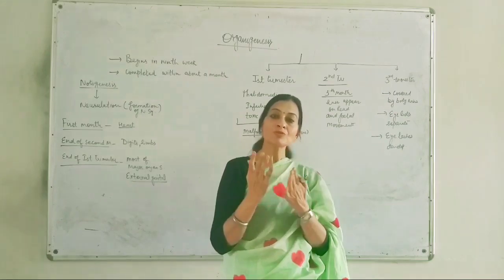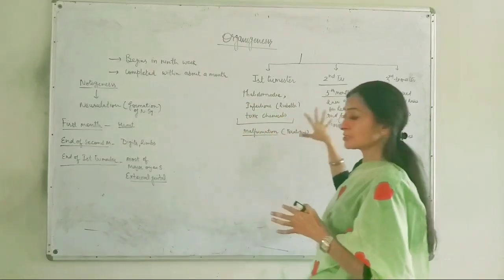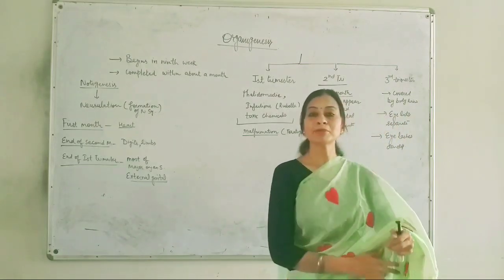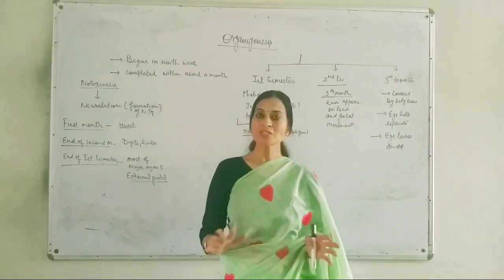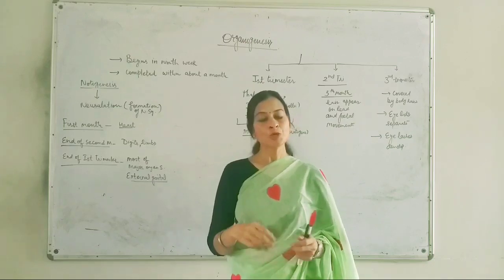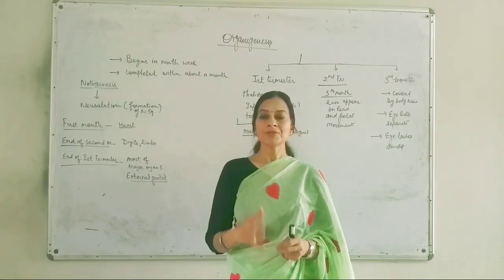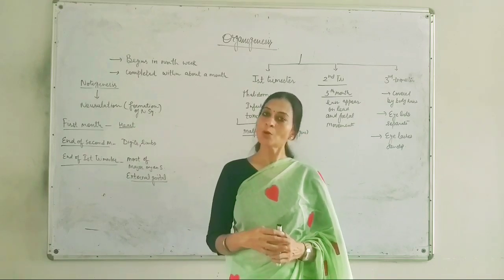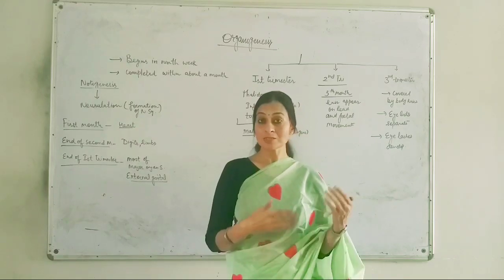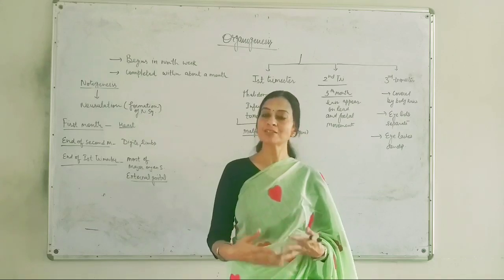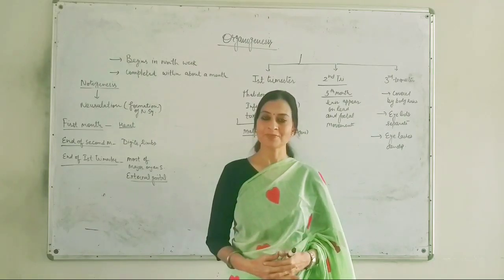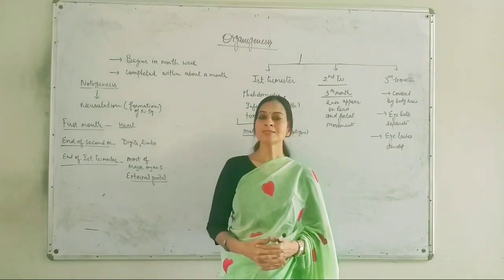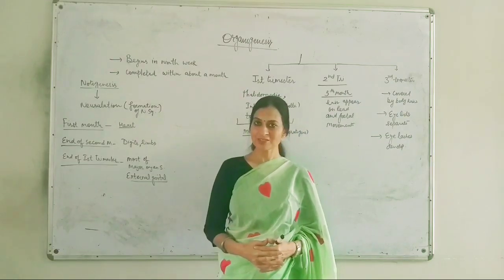This is how gradual growth and development lead to a completely developed fetus over the three trimesters, the 9-month period. When the gestation period is complete, the fetus is ready for the parturition process, when this fully developed fetus is expelled outside. So this was the process of organogenesis, and I hope this lecture is clear to you.